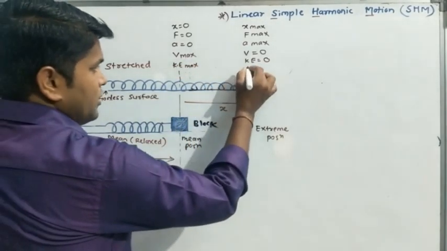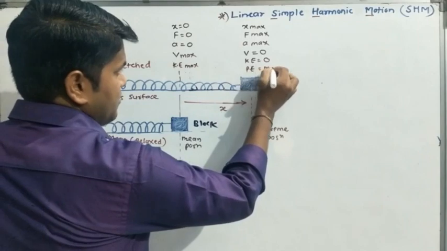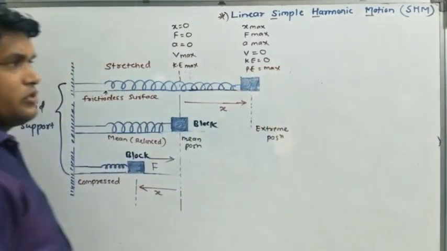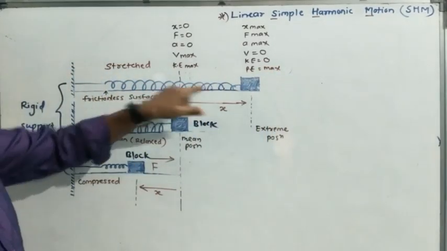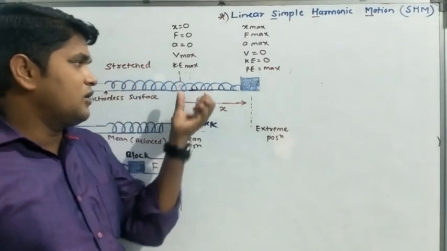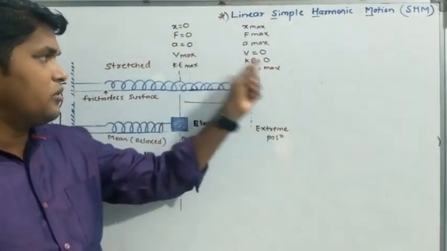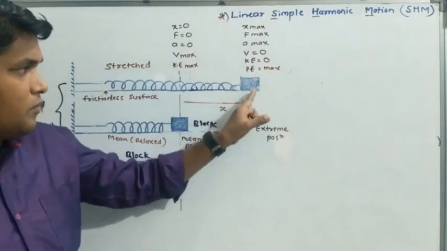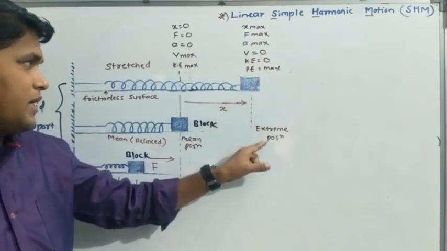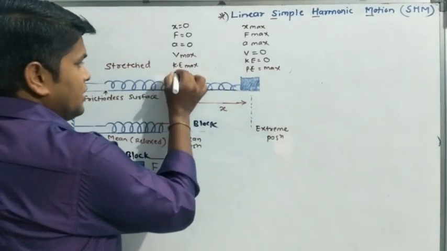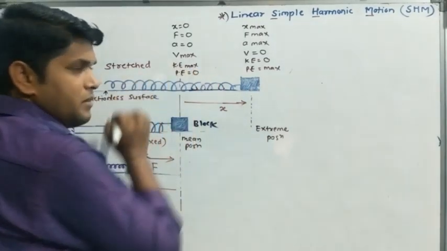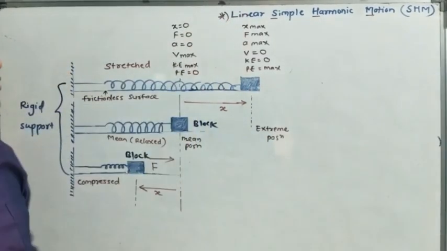Here the potential energy is how much? It is maximum because we are stretching that spring. So work is done on the block as well as the spring, and that work is stored in the form of potential energy. So the potential energy at the extreme position is maximum and at the mean position it is minimum, that is 0. Understood?